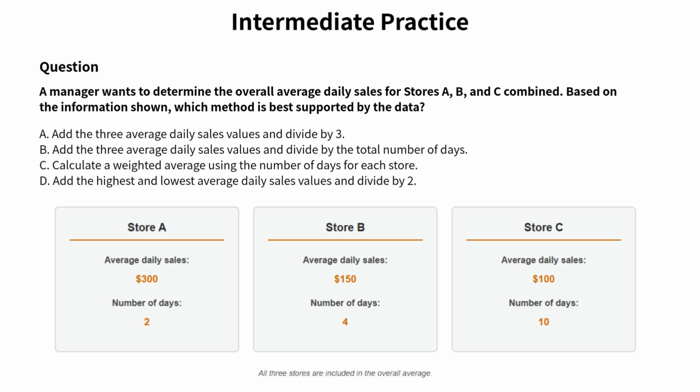Be careful. Simply averaging the three values may feel natural, but ask yourself whether that approach reflects how much data each store actually contributes. Think about which pieces of information should carry more weight when determining the overall average. You have 60 seconds. Pause the video and decide which method makes the most sense.